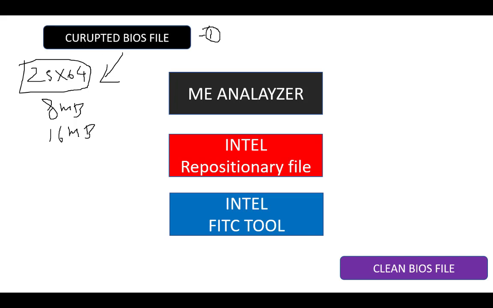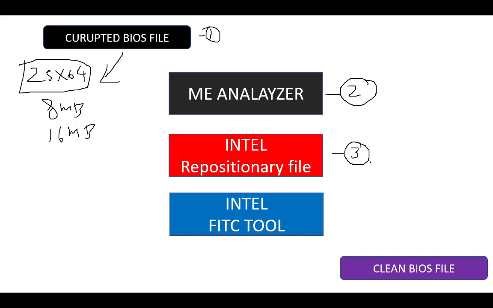Second, we require the ME Analyzer. This is a tool we require. We'll see all of this very practically. The next thing we require is the Intel repository file. This is a clean Intel file, something like drivers. Every Intel CPU or PCH has a particular clean file.